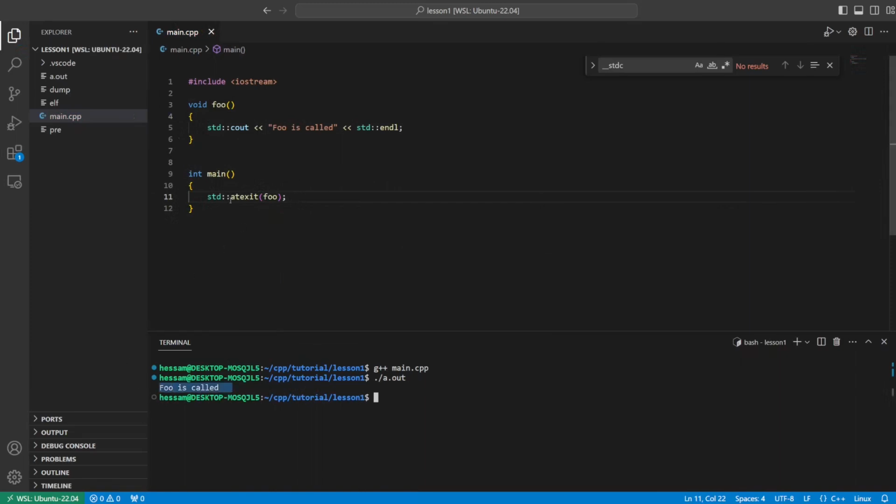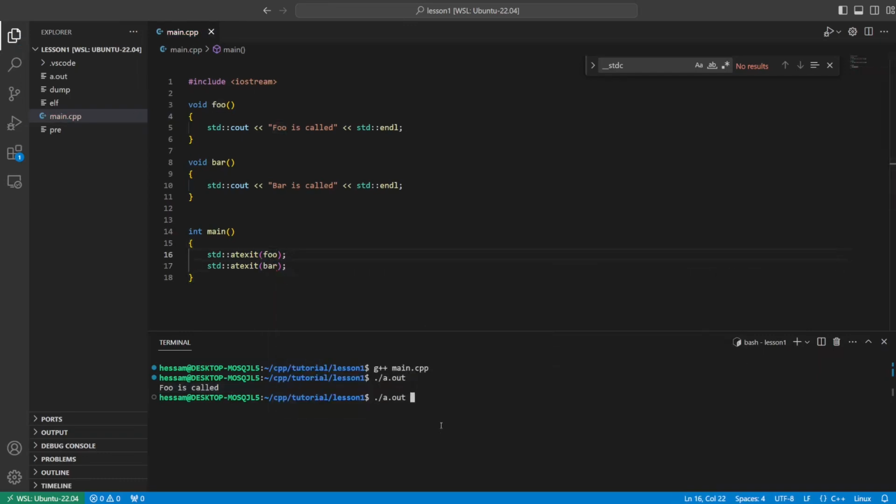Now, one thing to know about atexit is that the functions are called in the reverse order in which they are registered. So for example, if I introduce another function and register them this way, I should expect that bar is run first and then foo. And if I run that, you see that bar is called first and then foo is called.